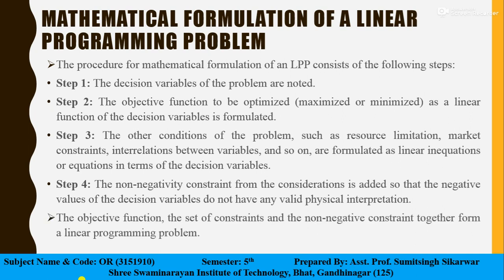So the objective function, the set of constraints, and the non-negative constraint together form a linear programming problem. So these three things form a linear programming problem. We must have an objective function which is written in terms of capital Z, right? And we must have a set of constraints which are written in the form of some equations, and in those equations whatever variables are used are non-negative.